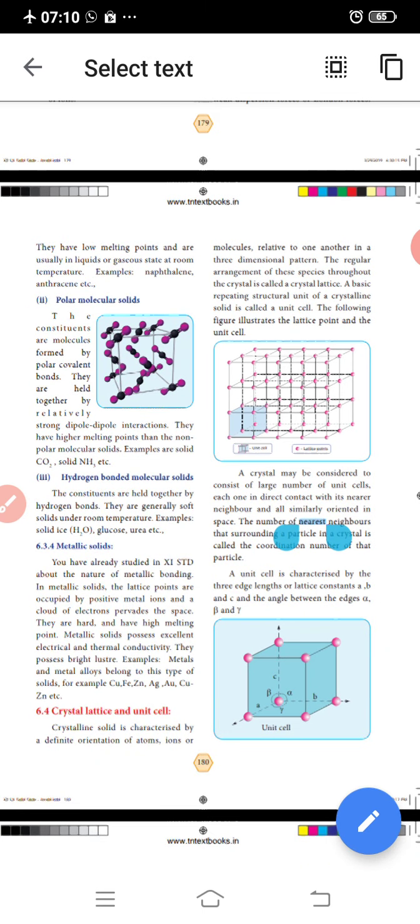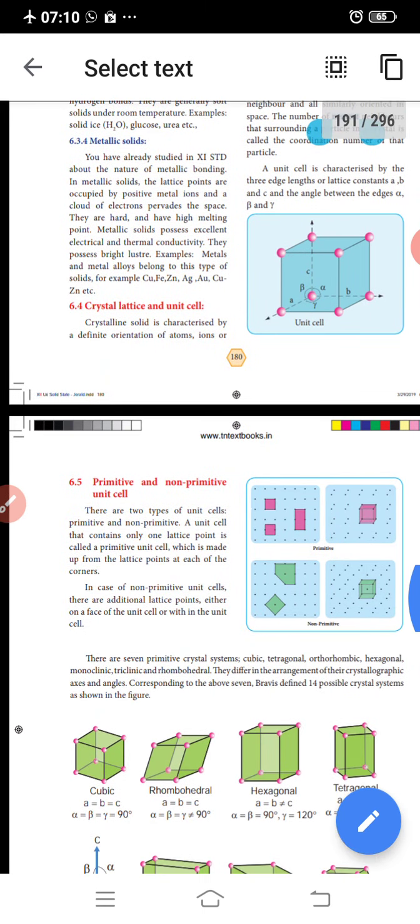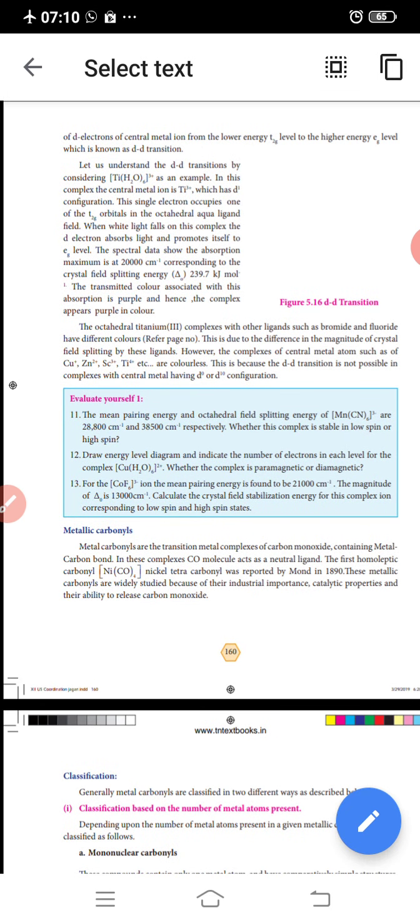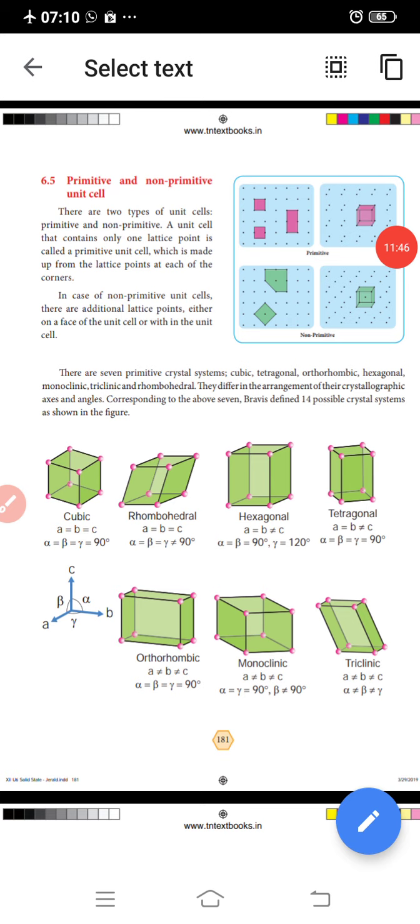Next we discuss primitive and non-primitive unit cells. There are two types of unit cell, the primitive and non-primitive. The unit cell that contains only one lattice point is called a primitive unit cell, which is made up from the lattice point at each of the corners.